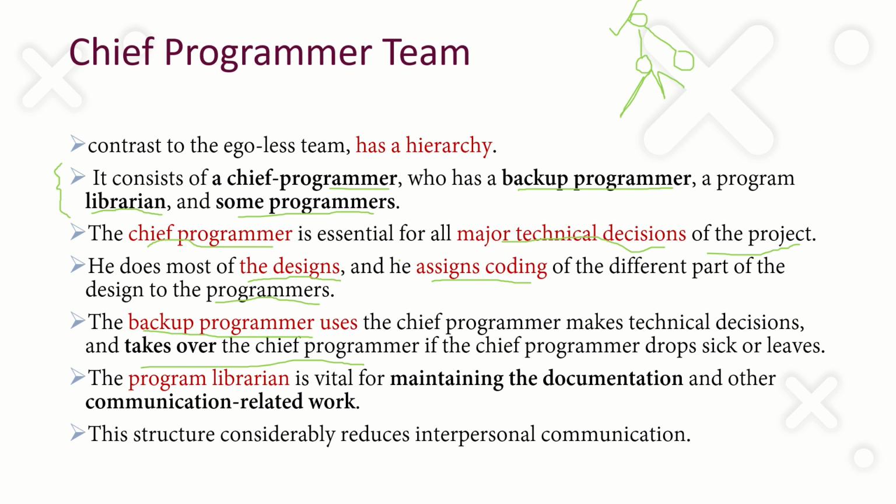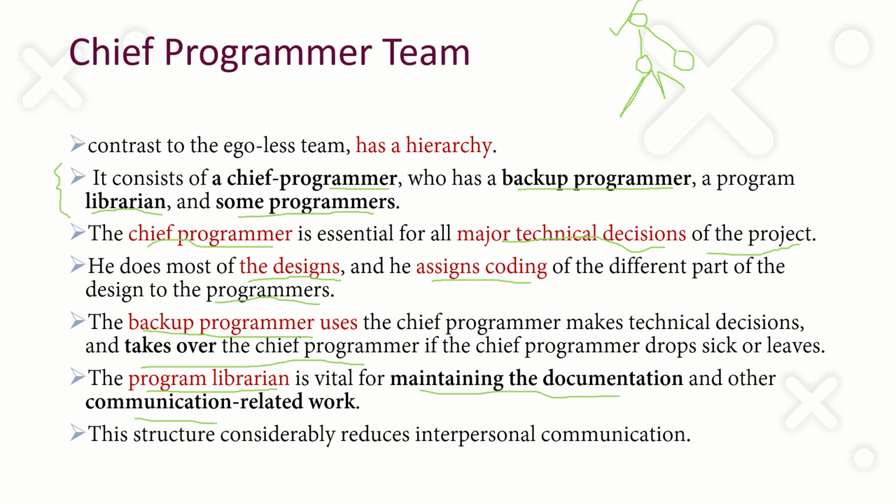And what are the tasks of the chief programmer? All the major or technical decisions regarding the project are made by the chief programmer. He will make most of the decisions. He will assign the coding of different parts of the design to the programmers. The task of the backup programmer is to take over the charge of the chief programmer, suppose he is on leave or sick. Then what is the function of a librarian? A program librarian is mainly used for maintaining the documentation. Within the team there will be different communication, so all the communication related work will be done by the program librarian.